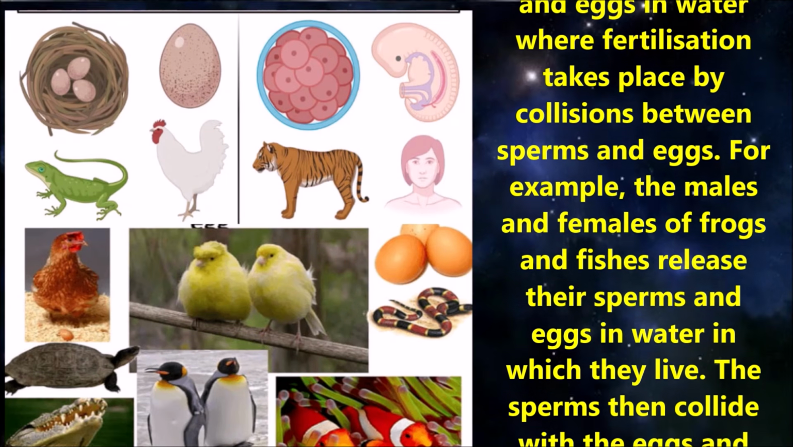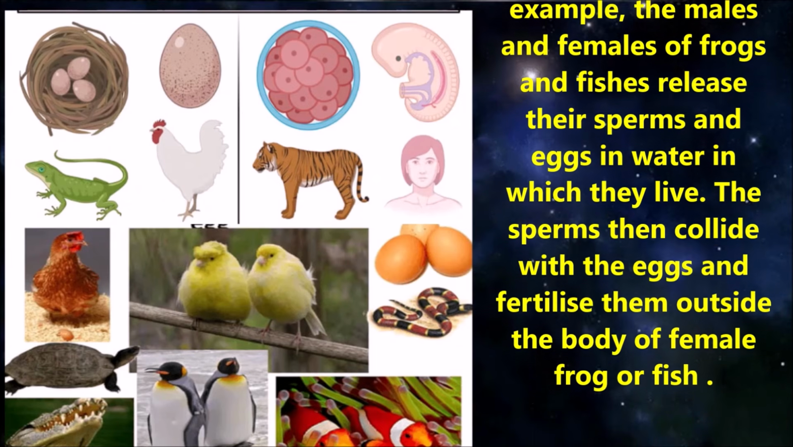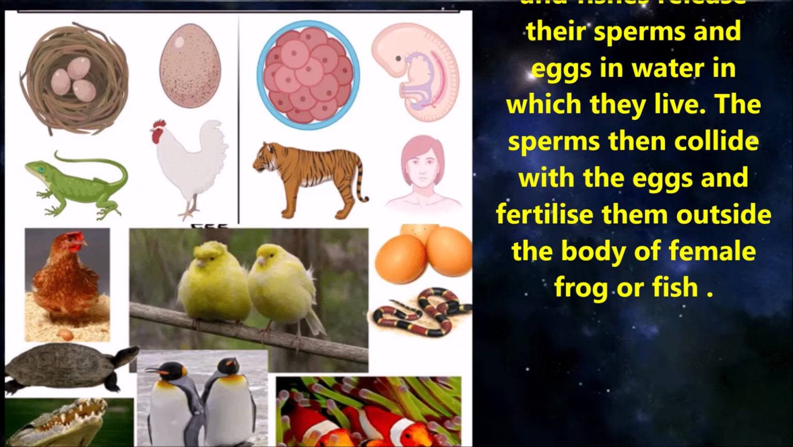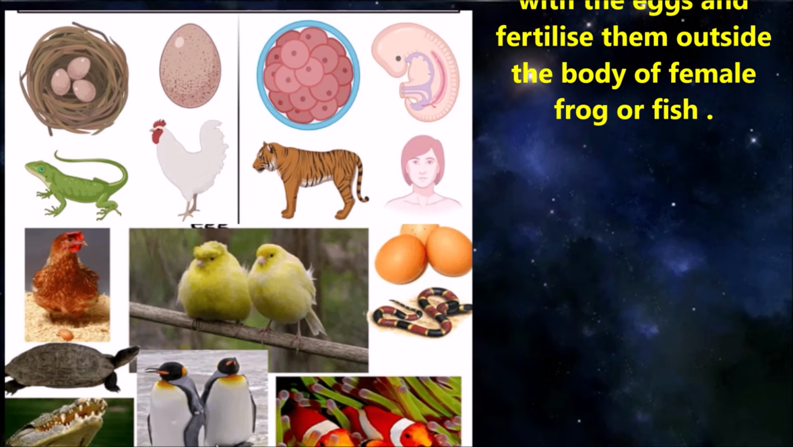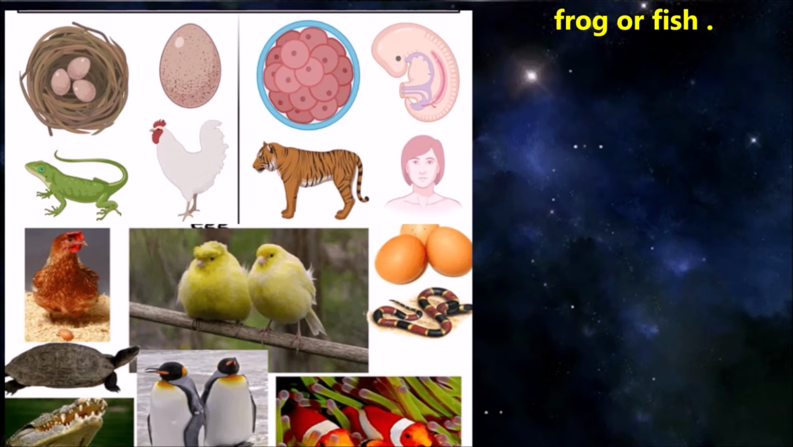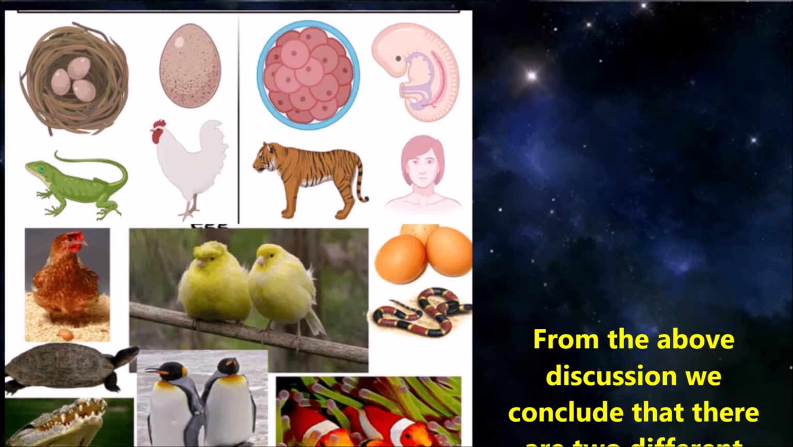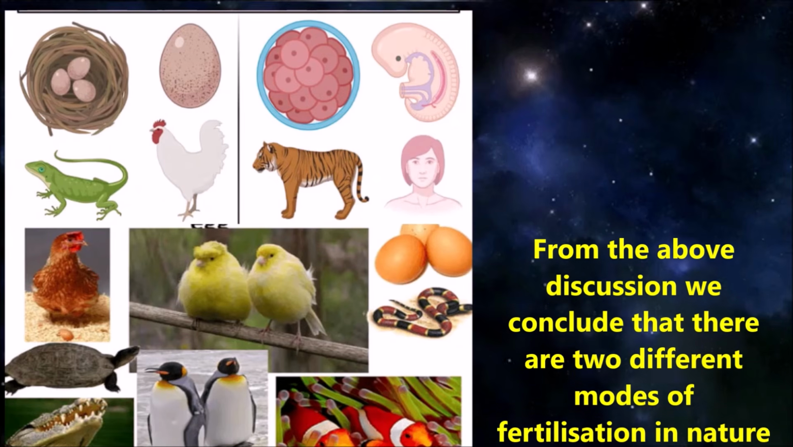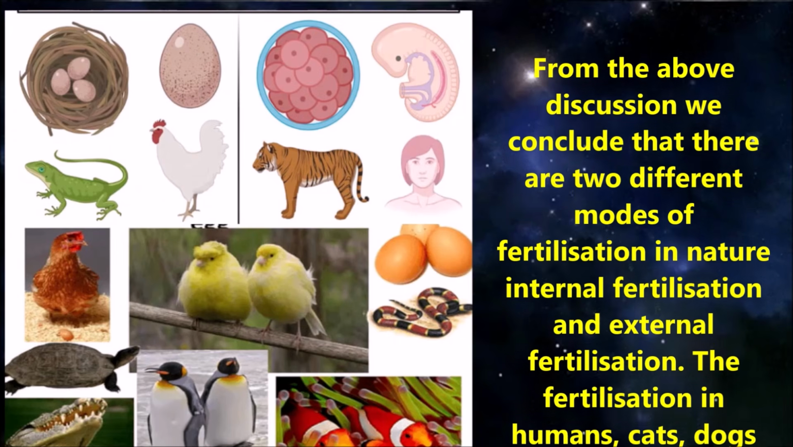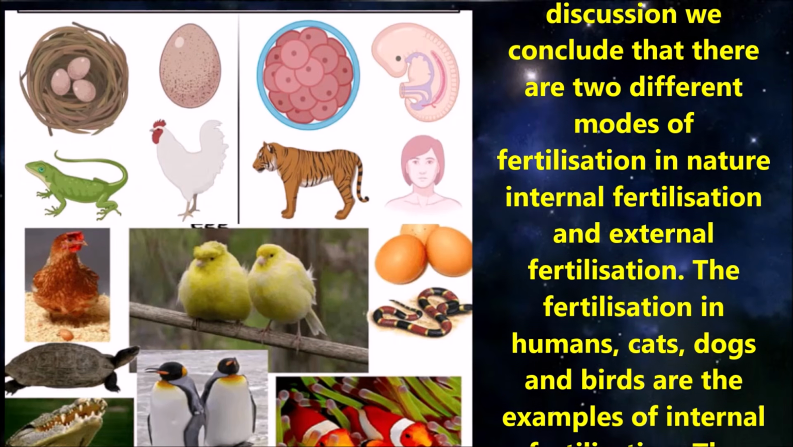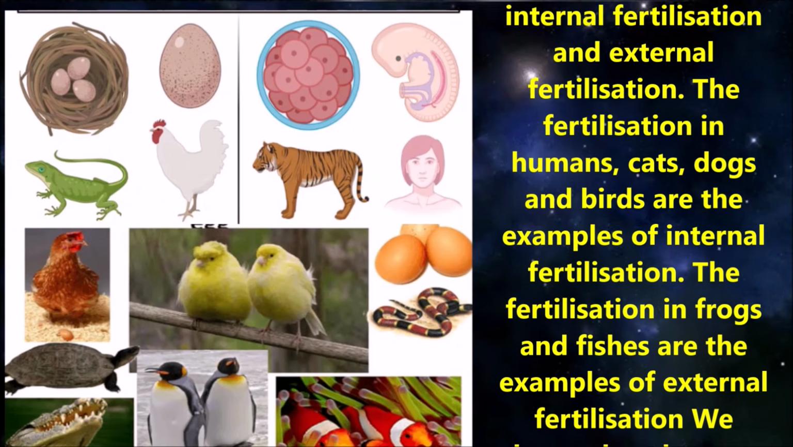For example, the males and females of frogs and fishes release their sperms and eggs in the water in which they live. These sperms then collide with the eggs and fertilize them outside the body of the female frog or fish. From the above discussion, we conclude that there are two modes of fertilization in nature, internal fertilization and external fertilization. Children, the fertilization in humans, cats, dogs and birds are examples of internal fertilization, and the fertilization in frogs and fishes are examples of external fertilization.